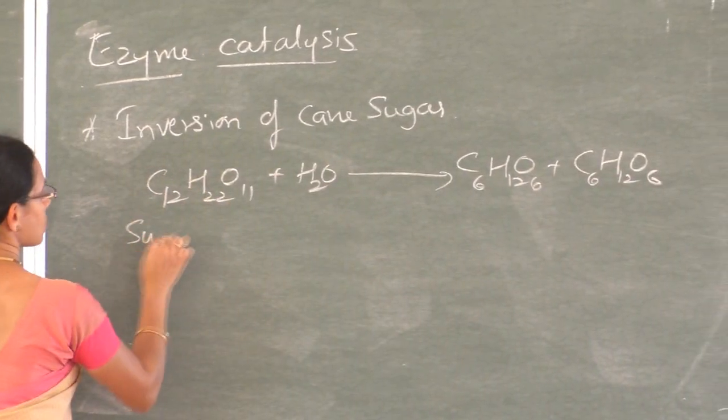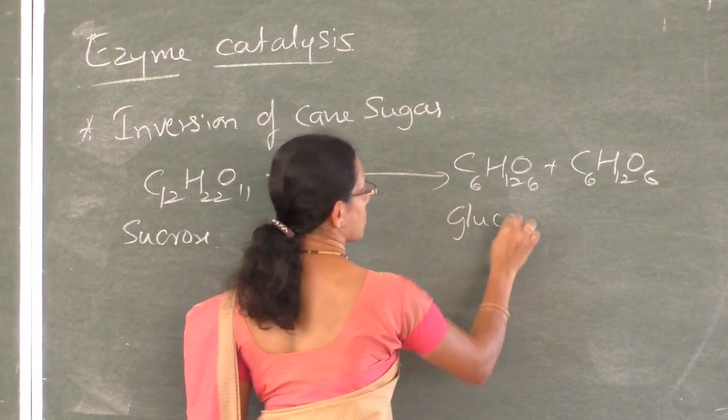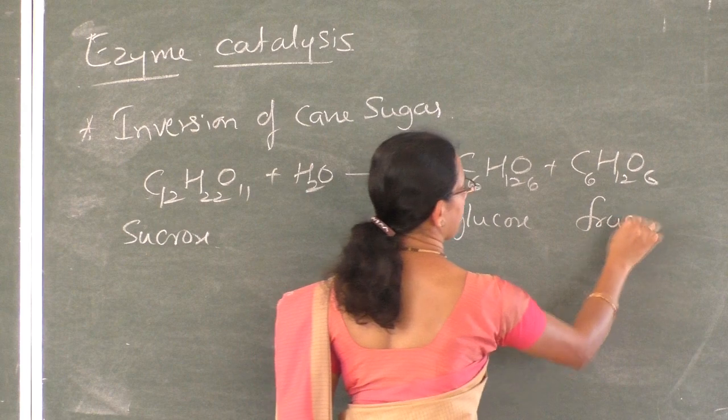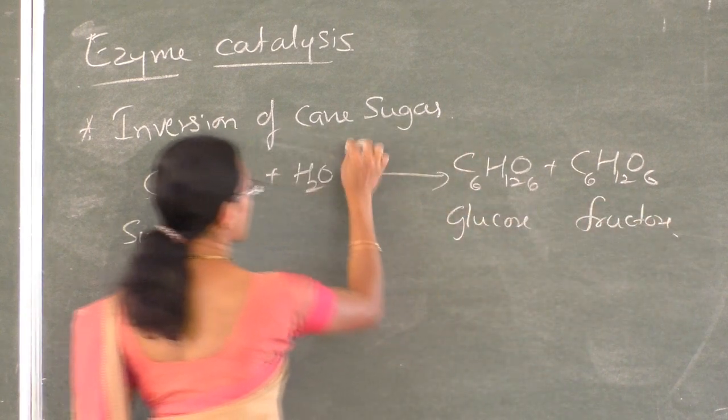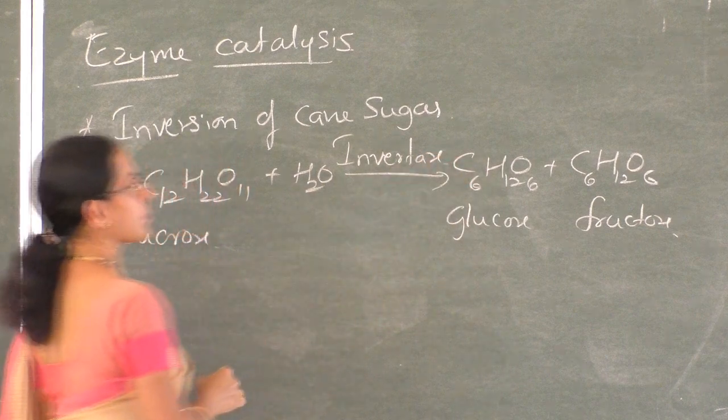So this is sucrose, it gives glucose and fructose. And this reaction is catalyzed by the enzyme invertase.